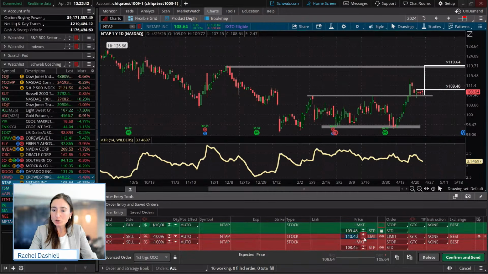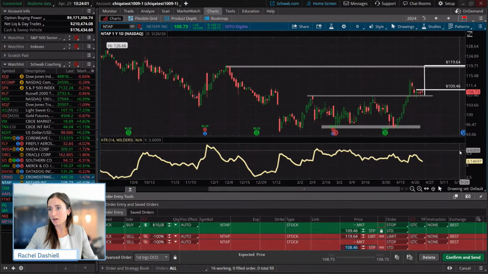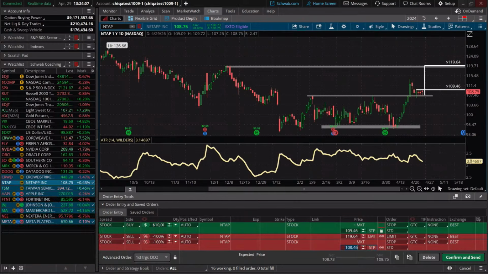On the upside we're going to place this at 109.46. For our stop to the downside, we're going to take 2 times the average true range. If the price of the stock moves down roughly $6.30, that is the average true range, and this is where we would want to get out of that trade.